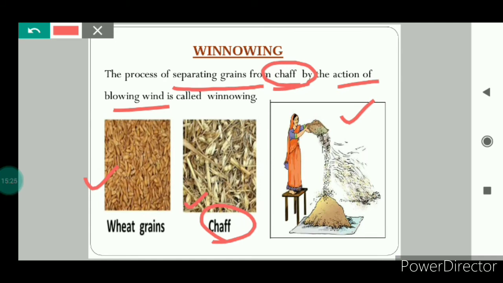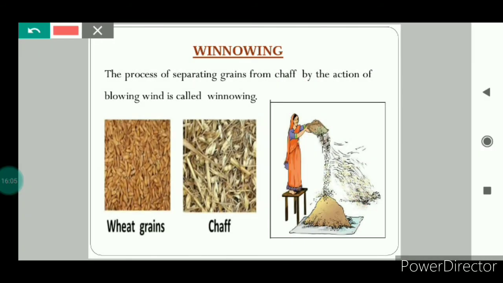When you start tilting this big plate in which there are wheat grains and chaff, the wheat grains start falling down, and because of the strong wind, the chaff particles, being light in weight, are collected at some distance, while the wheat grains are collected near the feet of the person. The chaff is collected at a far place from the wheat grains.